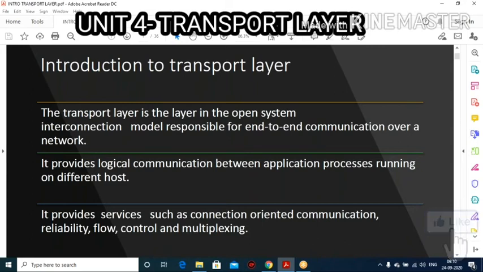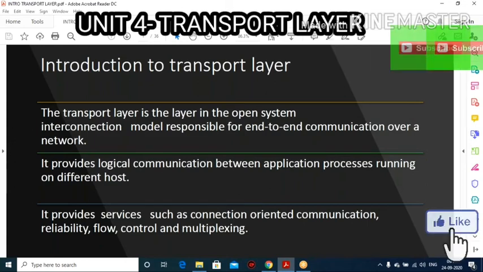So main thing is it is responsible for the delivery of message from one process to another process. So we may call it as process to process delivery, right? Or we may call it end-to-end communication over a network. It provides logical communication between application processes running on different hosts.